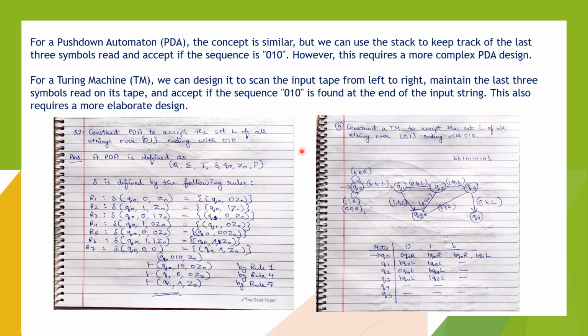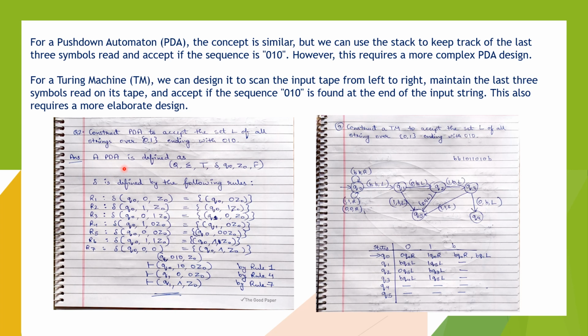For a pushdown automata, the concept is similar, but we can use the stack to keep track of the last 3 symbols, read and accept if the sequence is 010. However, this requires a more complex PDA design. For a Turing machine, we can design it to scan the input tape from left to right, maintain the last 3 symbols read on its tape, and accept if the sequence 010 is found at the end of the input string. This also requires a more elaborate design.